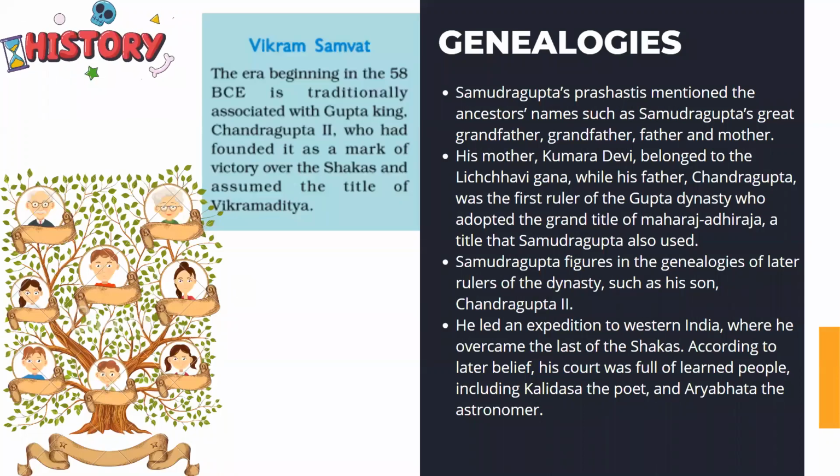So let's talk about the genealogy. In the Samudragupta Prashasti, his genealogy is also mentioned, like his great grandfather, grandfather, father, and mother. And we come to know about his mother. His mother's name was Kumara Devi, and she belonged to the Lichchhavi Gana. I hope you can recall that the 24th Tirthankara of the Jain community also belonged to this Lichchhavi community. And who was the father of Samudragupta?